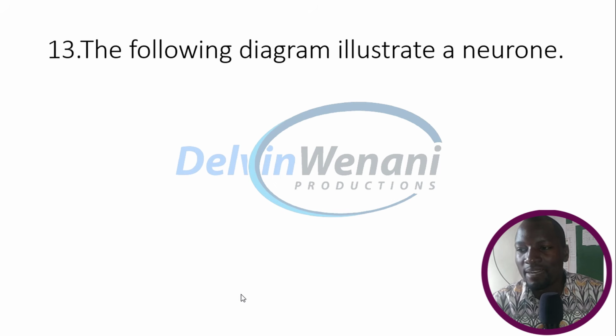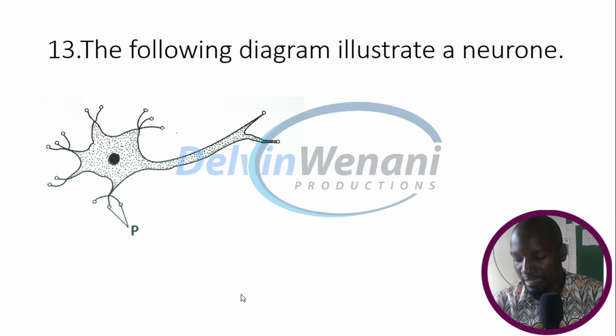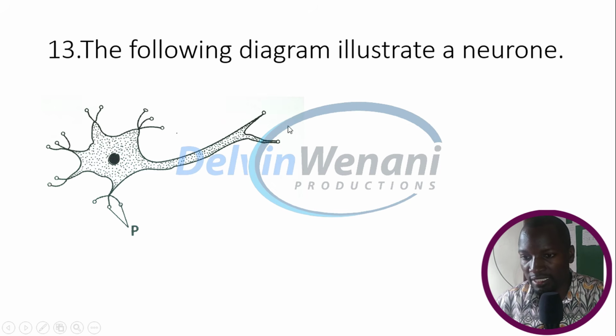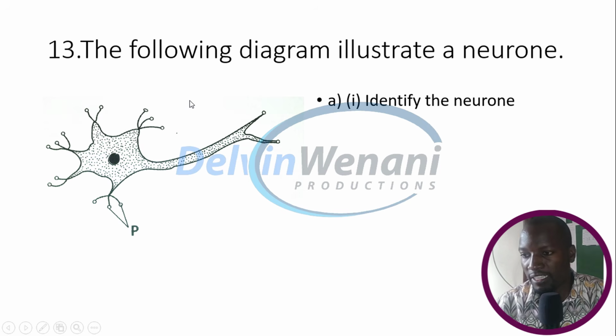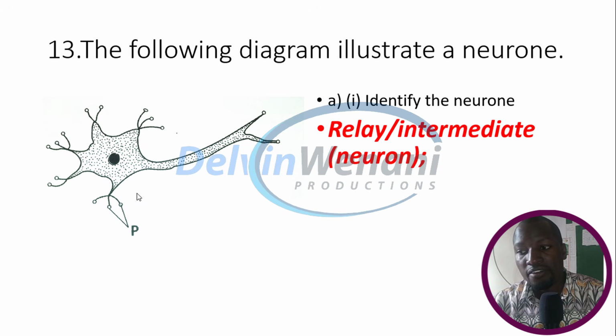The following diagram illustrates a neuron. And that is it. That is a neuron. You can see it. The first question, identify the neuron. Which neuron is this? This is a relay or intermediate neuron.